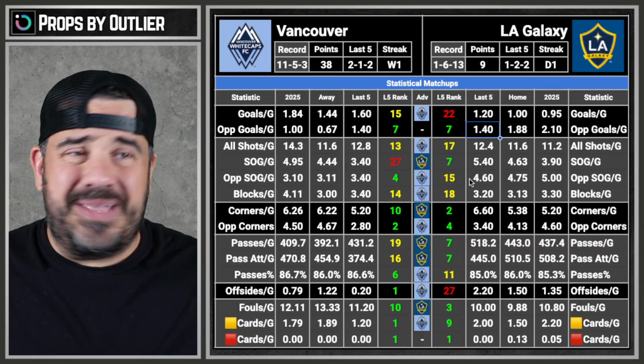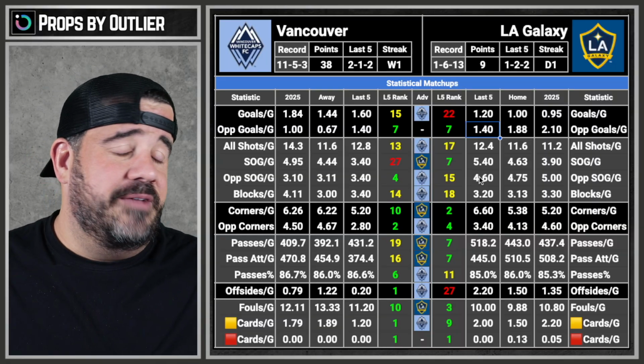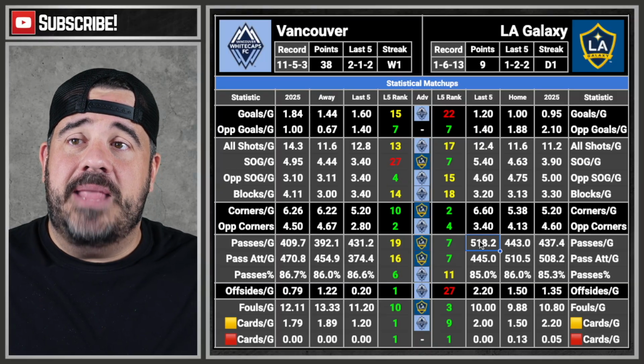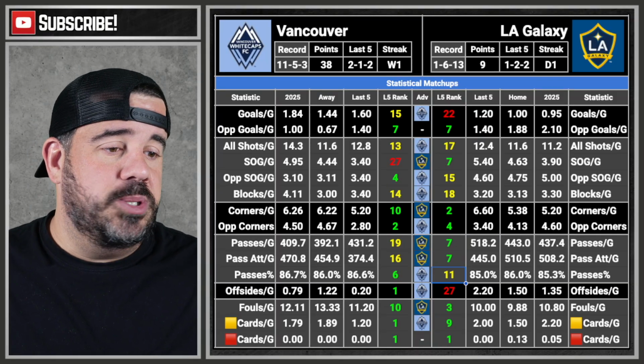So, yeah, Vancouver probably wins. I assume they win, but I can take Peck to take 4 shots, which especially if they're down, he's going to take more shots. And then they make a lot of passes, and they get a pretty decent percentage. So, yeah, I'll take Peck for 4 shots, and we'll end it right there.